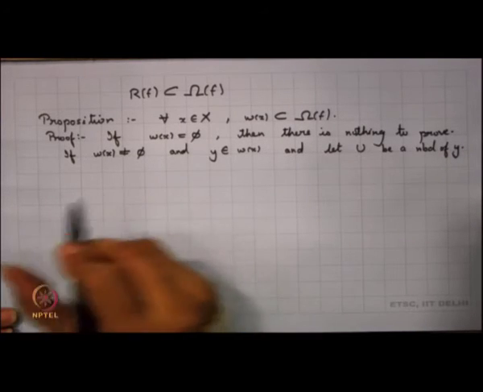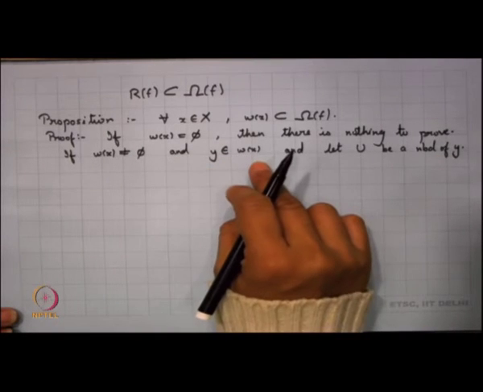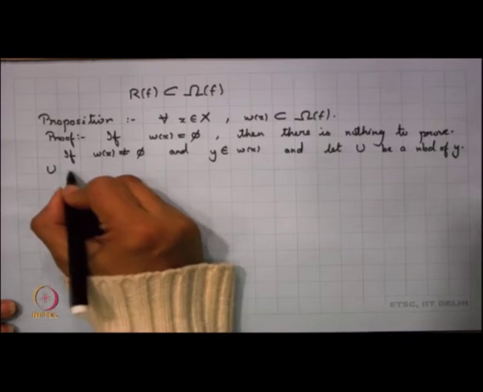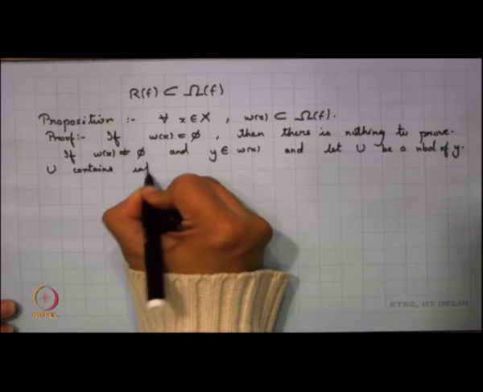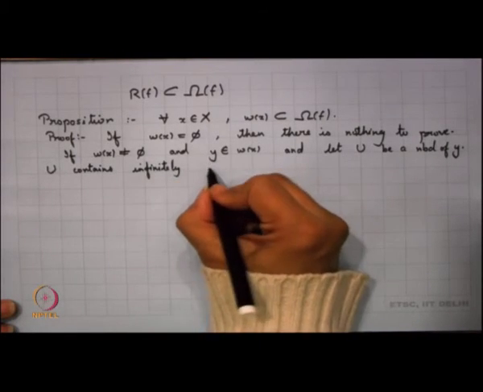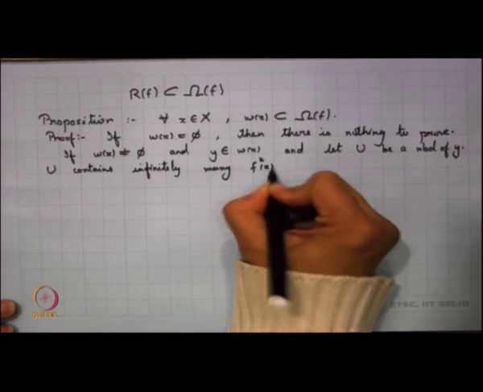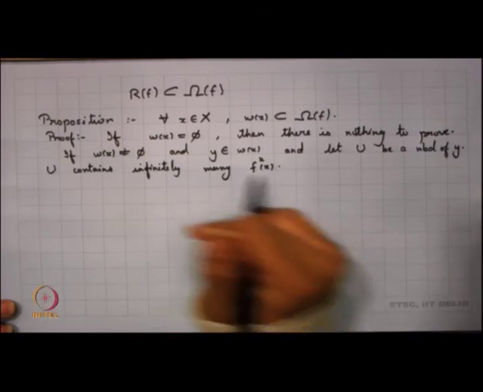Now, since U is a neighbourhood of y, we know that y is a limit point, right. So, that means that U contains infinitely many points of the orbit of x, right.